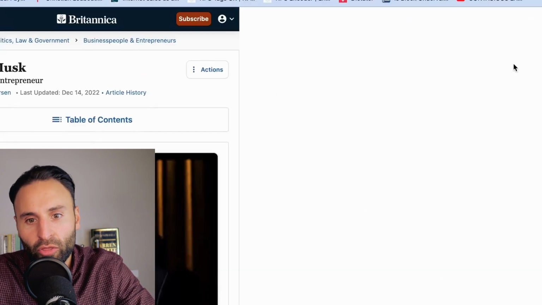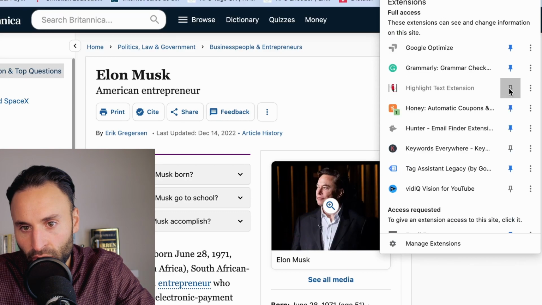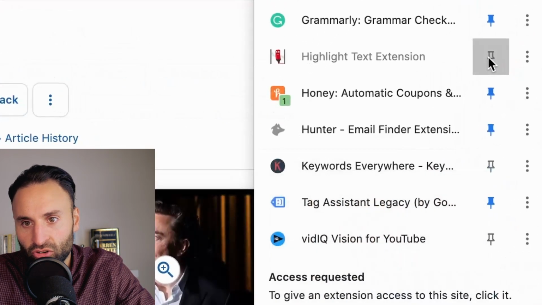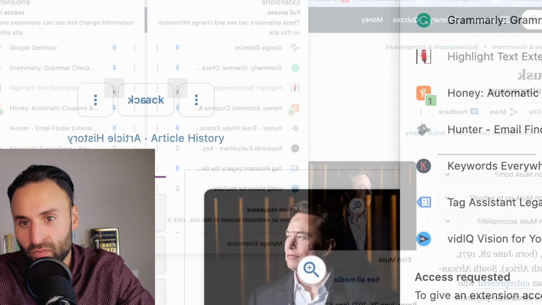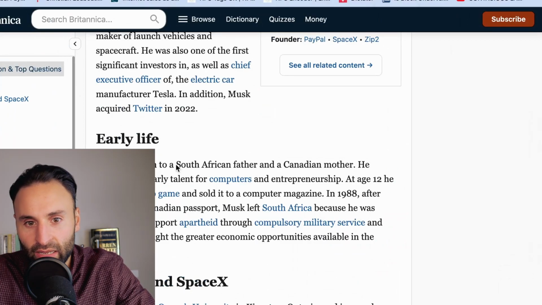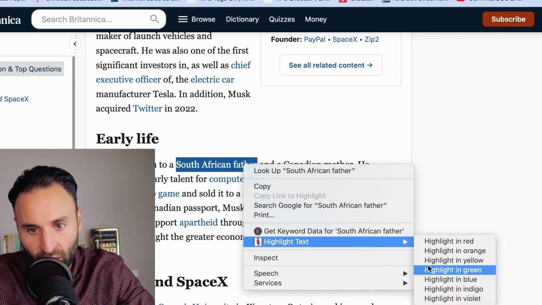So I'm here on the biography of Elon Musk, quite an interesting character. Of course, everyone loves Elon Musk. And let's find our new Chrome extension. So we've got it here, the highlighter, highlight text extension, not the most creative name. But if I click it here, so let's try it here. So I highlight this here. Let's say I want to highlight this line here.